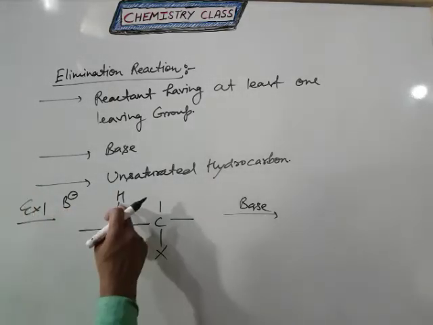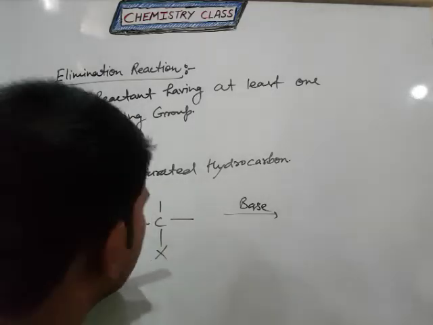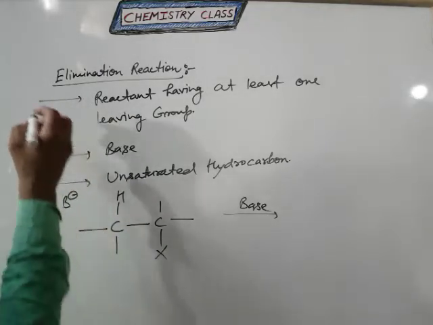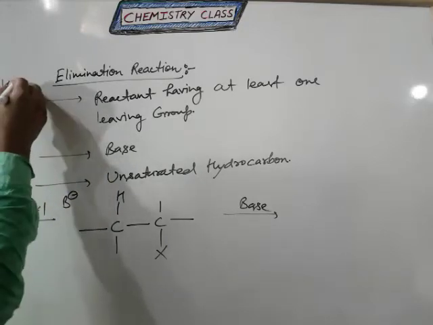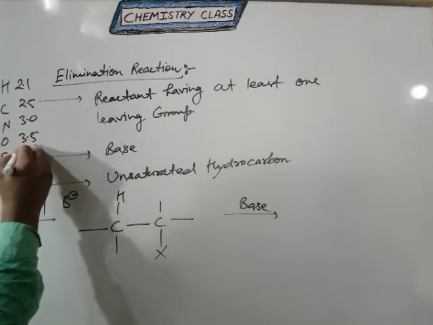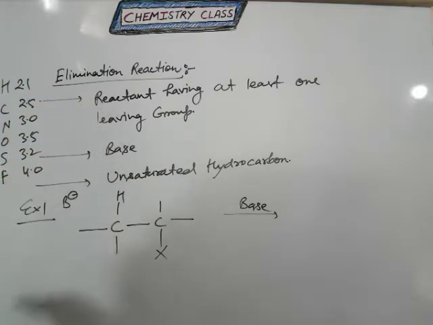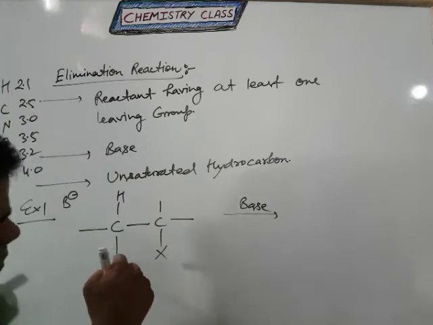So if we are talking about hydrogen and carbon, which one has the maximum electronegativity? According to the table, hydrogen, carbon, nitrogen, oxygen, sulfur and fluorine are 2.1, 2.5, 3.0, 3.5, 3.2 and 4.0. Clear? So in this case the carbon has the maximum electronegativity.